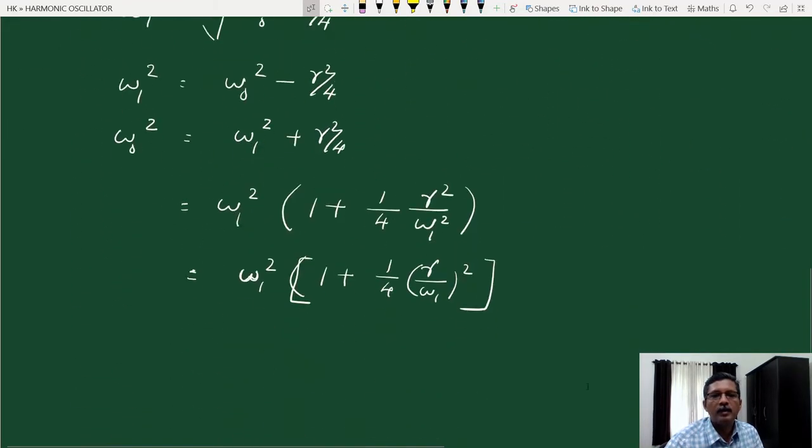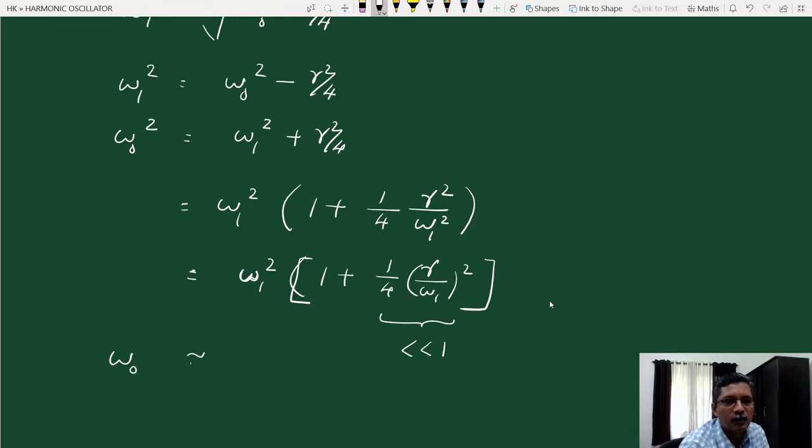If gamma by omega 1 is very small compared to 1, there is a square term here, gamma by omega 1 whole square. So this term will be very small compared to 1, so we can write omega 0 is approximately equal to omega 1. Omega 0 square is approximately equal to omega 1 square, or omega 0 and omega 1 are very close to each other.